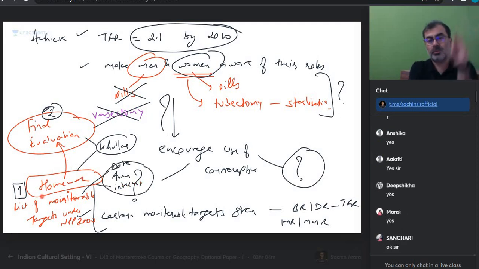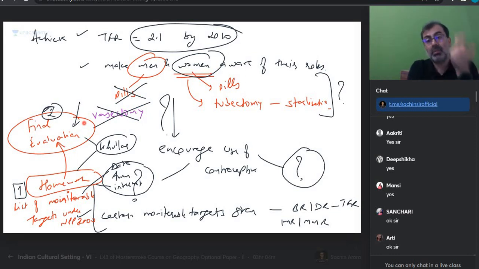Get it? So population problems are there. To deal with that, we have a population policy. Have they been successful or not? The final evaluation will tell you. You can read from Fuller. Get it? What are the monitorable targets? You read from that also. Just do that, and we will have that 5-minute discussion on that, and then we will end it tomorrow. And we are starting a new topic, political geography.